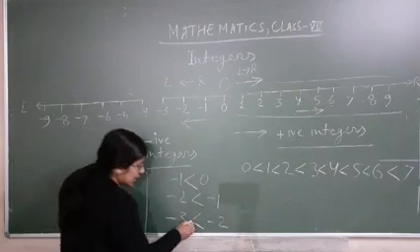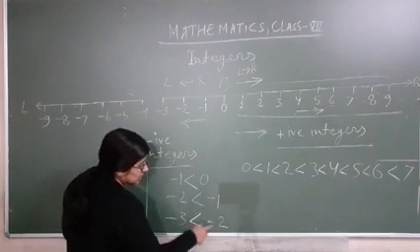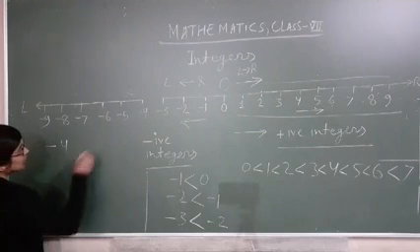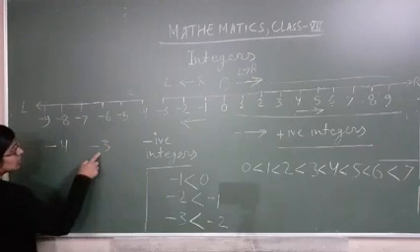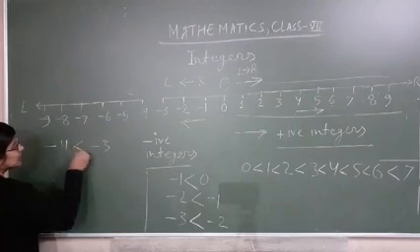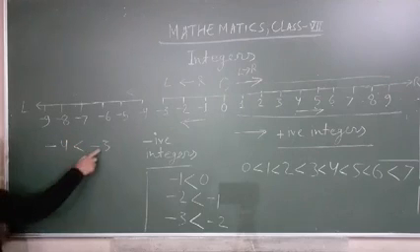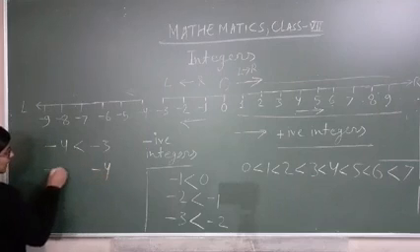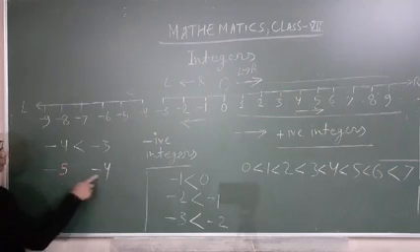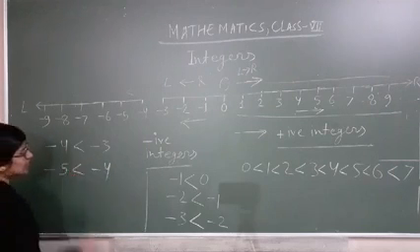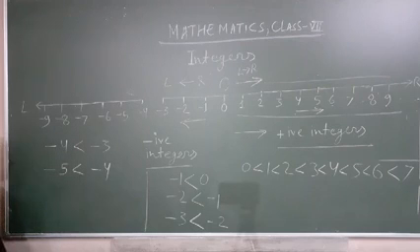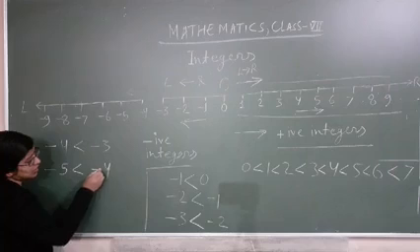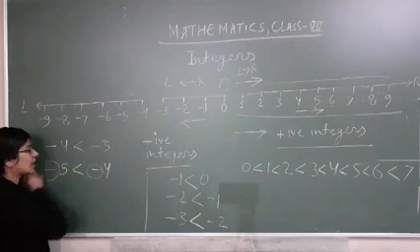You know that the arrow represents smaller and the open side represents the greater number. So minus 4 and minus 3. When you go from minus 3 to minus 4, minus 4 will be smaller than minus 3. And when you go from minus 4 to minus 5, minus 5 will be less than minus 4. You are getting it: these are not only 4 or 5. Here you are looking at a sign also. This is called the minus sign.